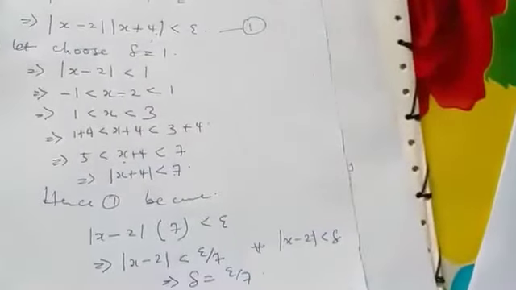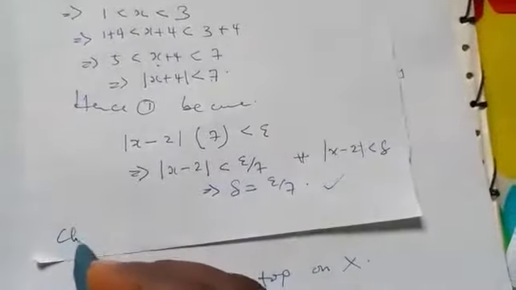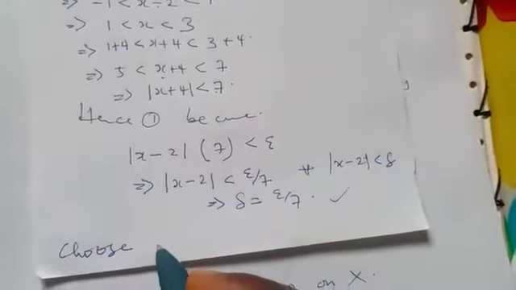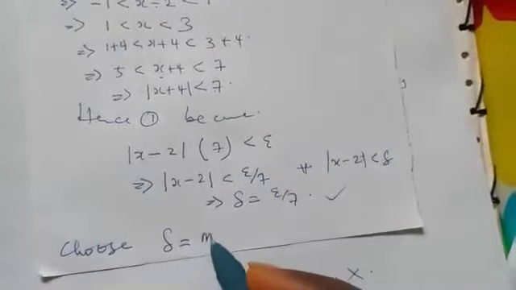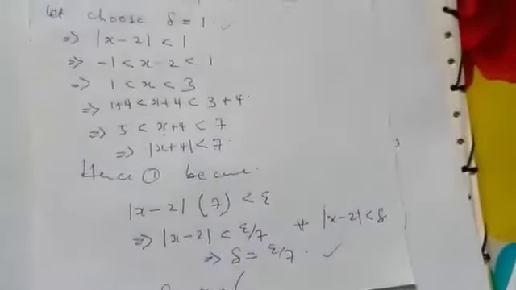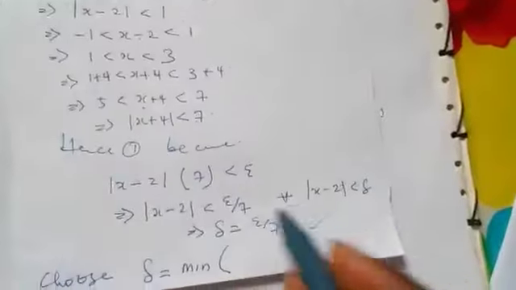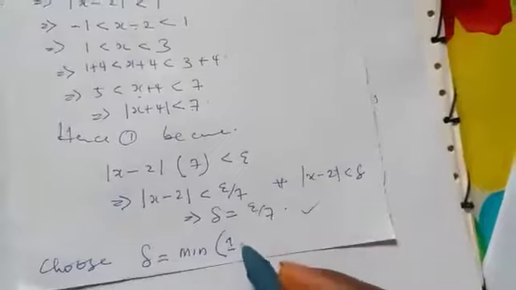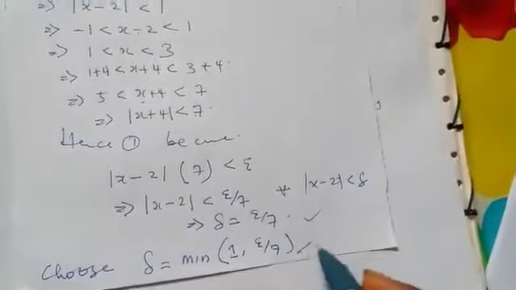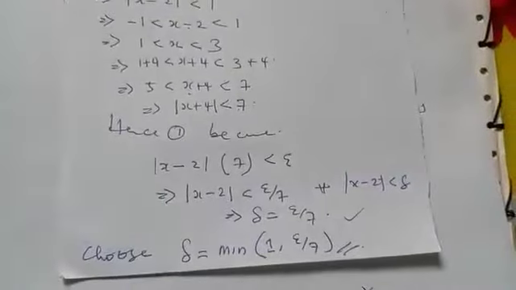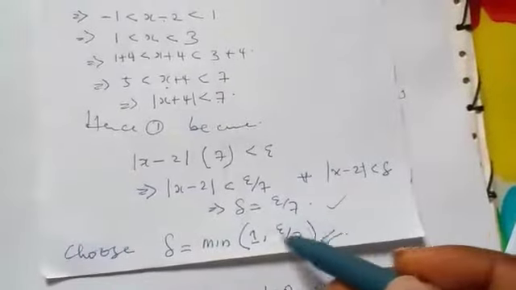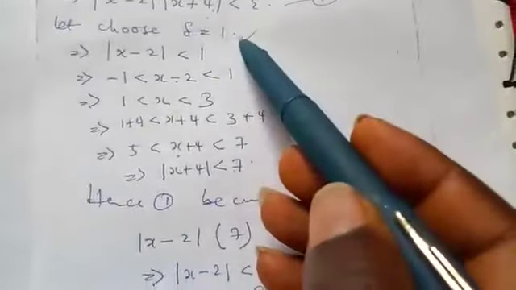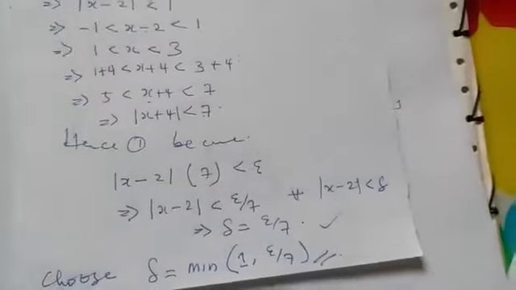But this is not the only value of delta. Remember, we choose this and we choose this. So what you now do is, to finish the solution, we say that we choose delta to be equal to the minimum of this one and this one. You can see the minimum of 1 and epsilon over 7. So we have found delta. So we choose delta to be the minimum of these two, because this is one value of delta, this is another value of delta, and that completes the solution.